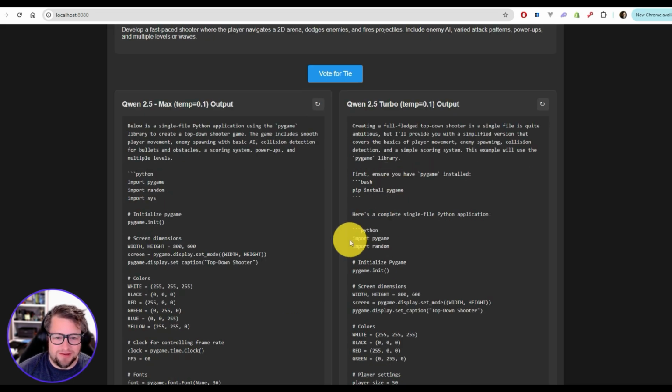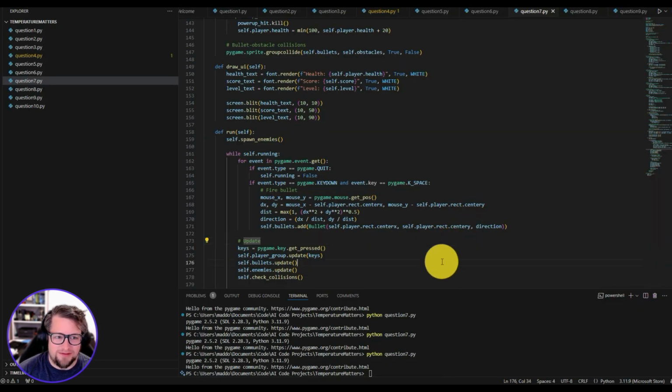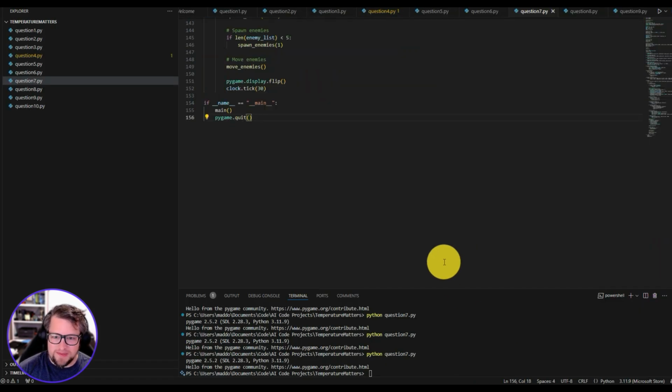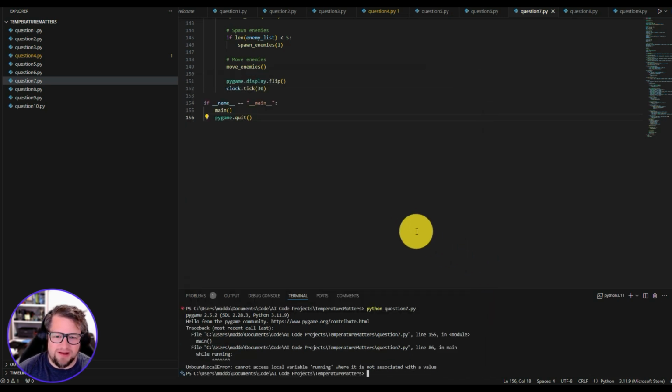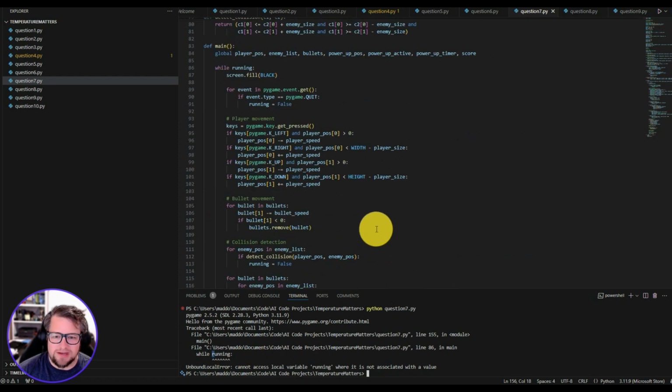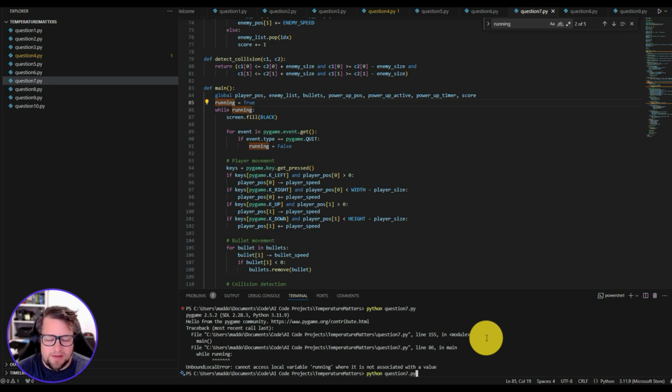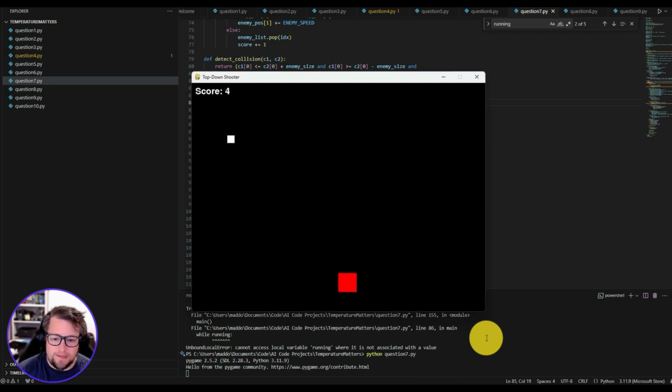Let's take a look and see what Turbo comes up with. I'm not expecting it to be that good, but I'm still excited to see the results. It'd be neat if it actually can run. Oh no, that's unfortunate. So we have basically a local variable running. It's not associated with data there. I've been doing a lot of TypeScript today. So let's try this again.